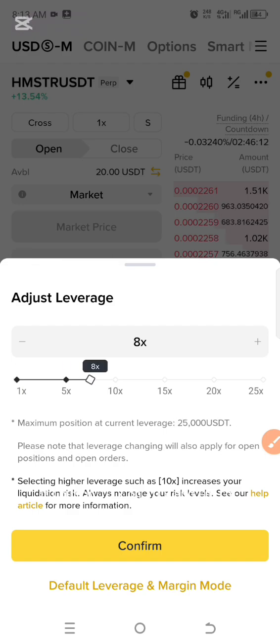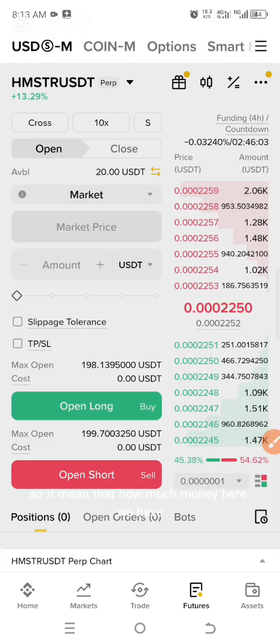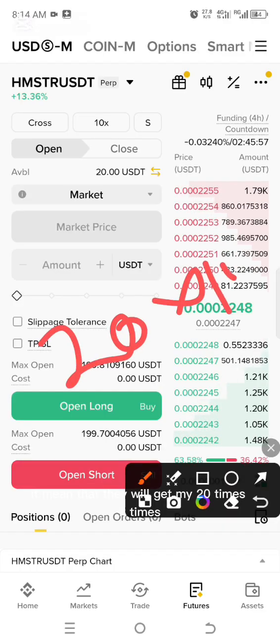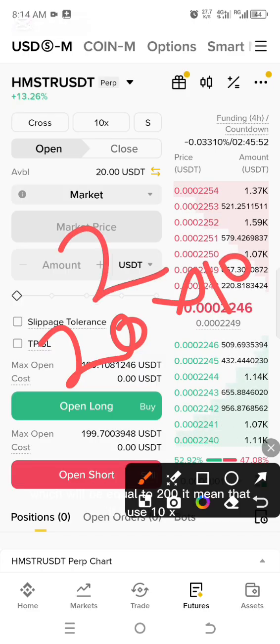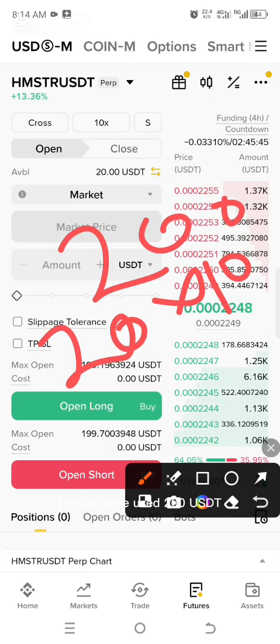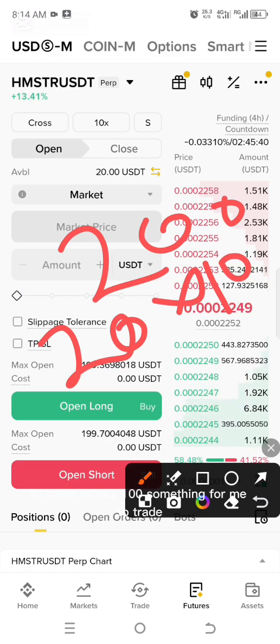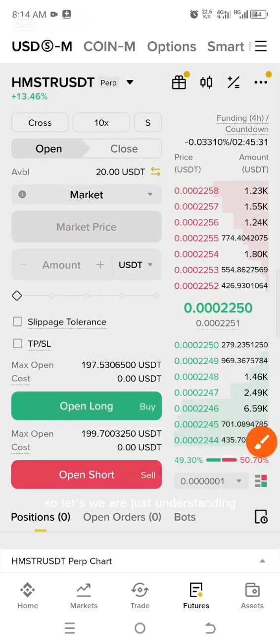For example, if I put on 10x and I'm trading Hamster, how much money will I have used? It means that they will take my $20 times 10, which is equal to 200. If I use 10x, I would have used 200 USDT, meaning that these guys have lent me all the other money, the 100-something, for me to trade. You will see that with time. So we are just understanding.